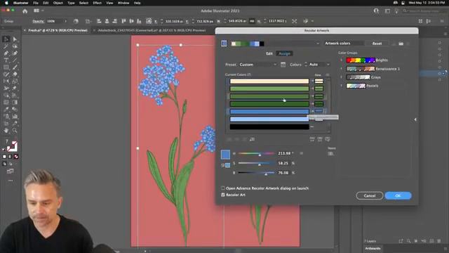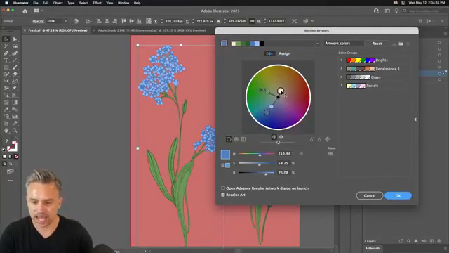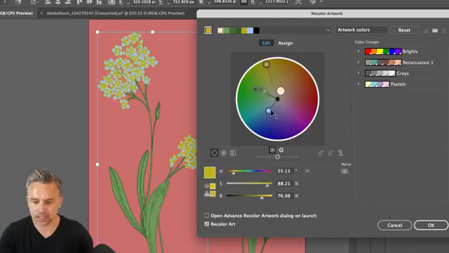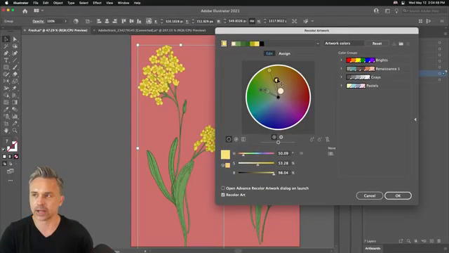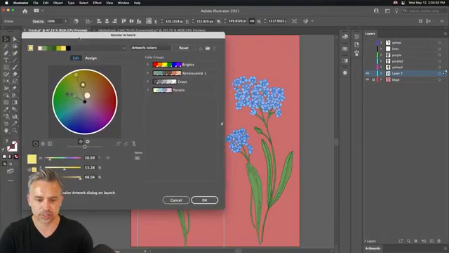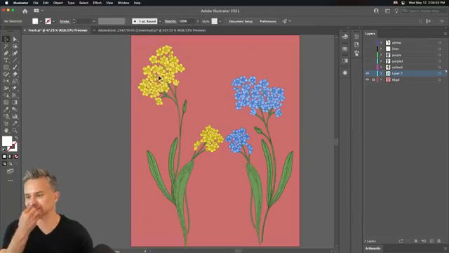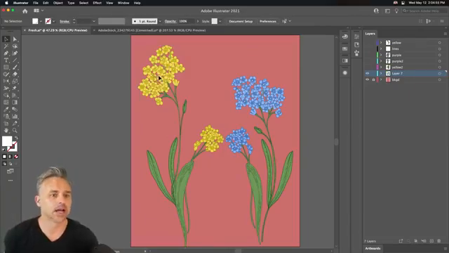Right, go in here. We can always hit edit, and I can see the blues right here. I'm going to make sure it's unlinked, so I'm unlinking it. Let's grab these. Let's make these like yellow. So let's drag those over there like that, right? And now we have yellow and blue flowers, right? Making that pretty easy, like so. Boom, boom. On down the line, right?